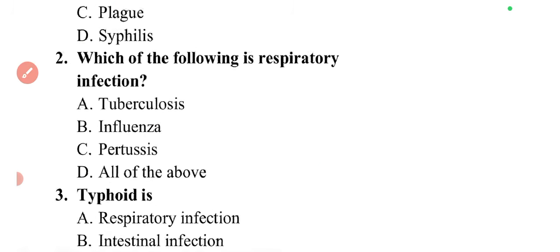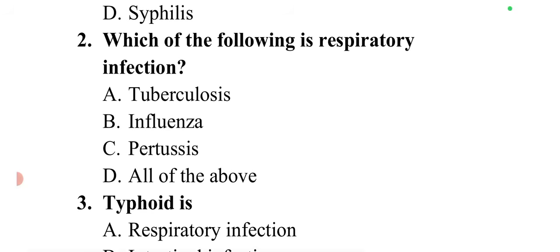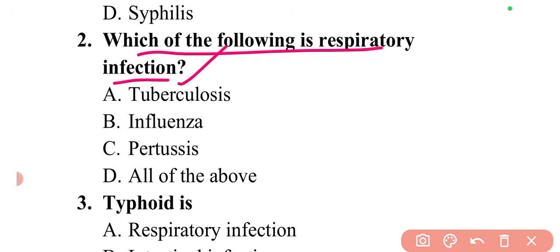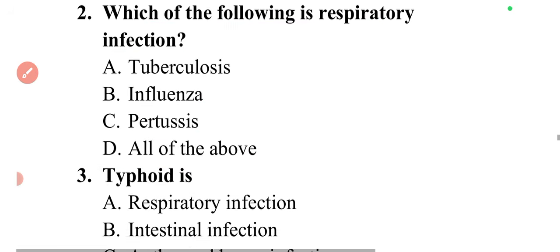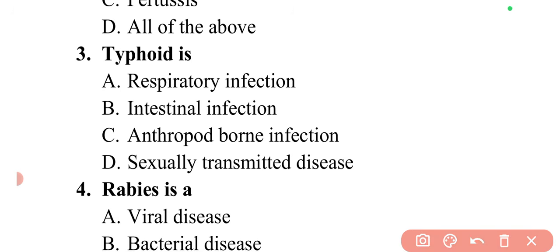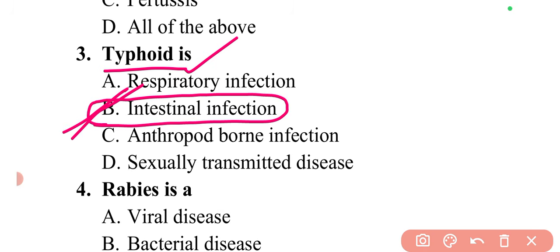Coming to the next question: which of the following is a respiratory infection? Among these, respiratory infections include tuberculosis, influenza, and pertussis. These are all respiratory infections, so option D is correct. The next question is, what is typhoid? Typhoid is basically an intestinal infection, so option B will be the correct answer.